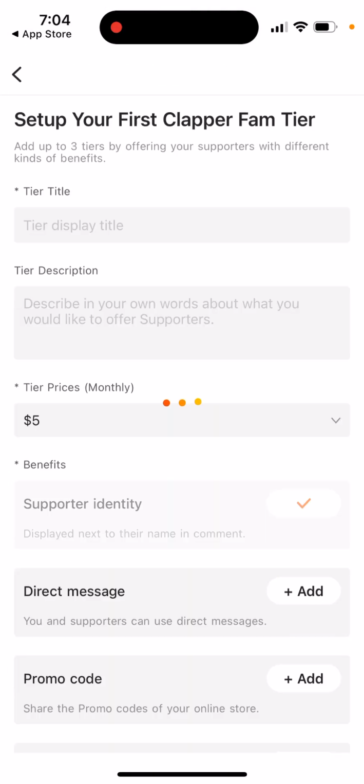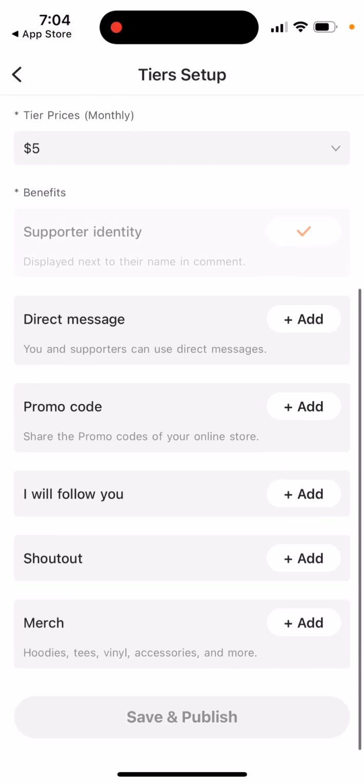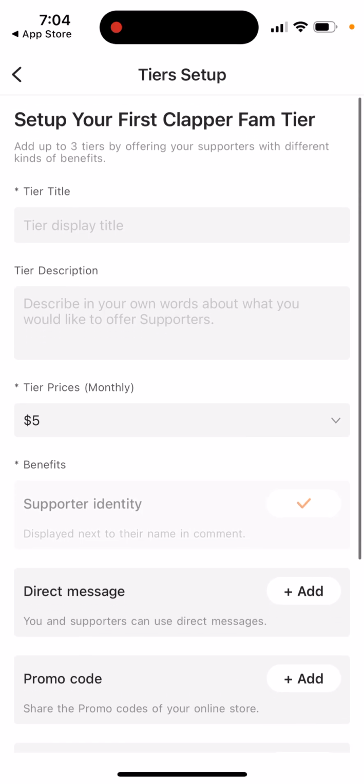Then if you wanna monetize, you can create your groups. So you can create your community. My fam, you can create different tiers, kind of like subscription tiers, similar to YouTube. On YouTube, you see this black join button.